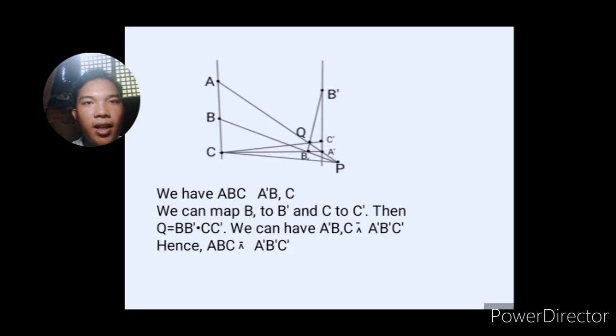Now we can have A prime, B, C perspectively related to A prime, B prime, C prime through O. And as you can see, we have a composition of two perspectivities. Then we have formed our projectivity, and that is ABC is projectively related to A prime, B prime, and C prime.